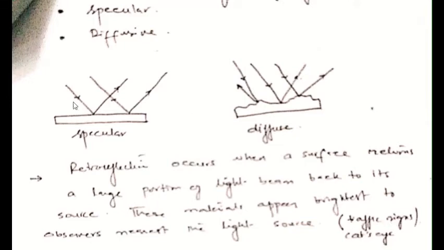When the light hits a smooth surface, all the light rays after reflecting move in the forward direction.